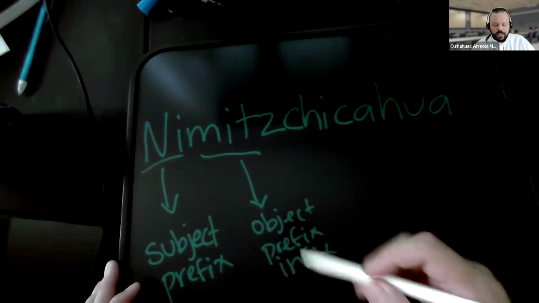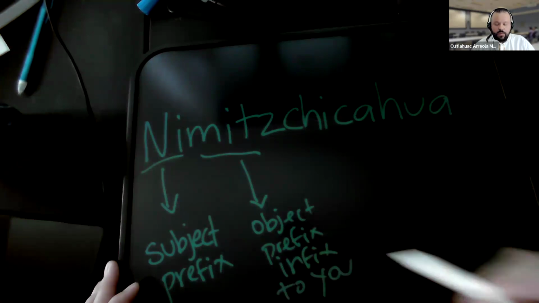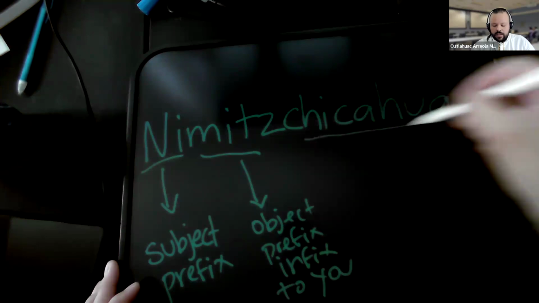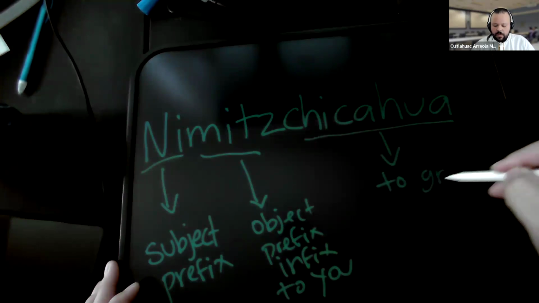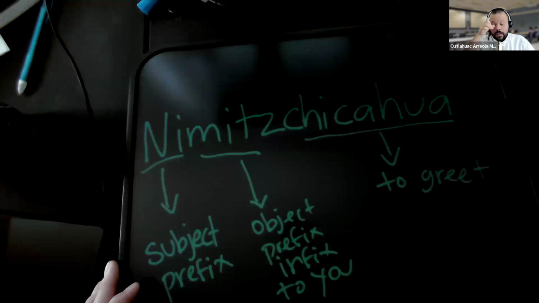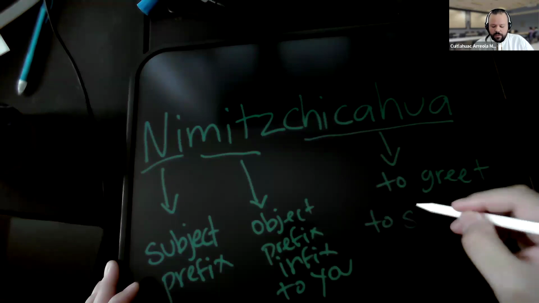And it means an action being done to you. And this is the verb to greet, right? The direct translation to chikawa is to strengthen.